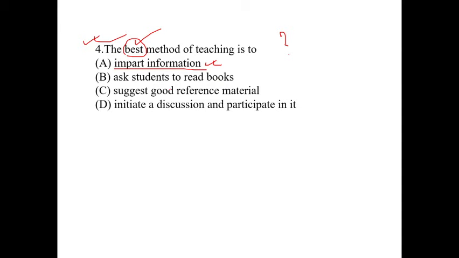The next option is ask students to read books. It is also a good method, because you are asking students to read the books. Option C is suggest good reference material. You are telling the students to read those reference materials. It is also a good method. And the third option is initiate discussion.